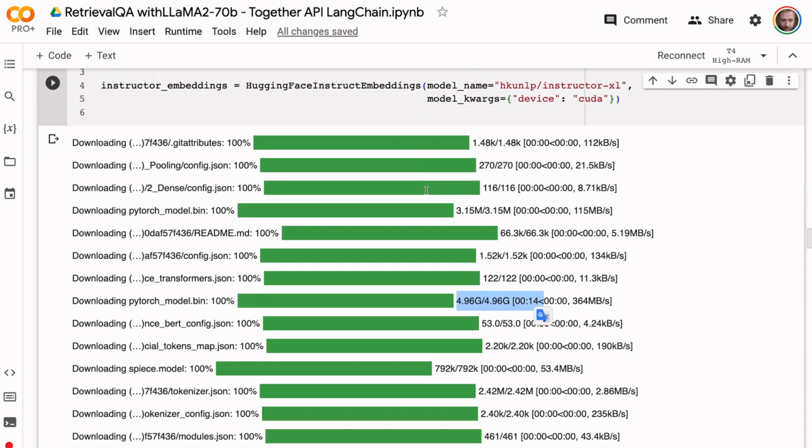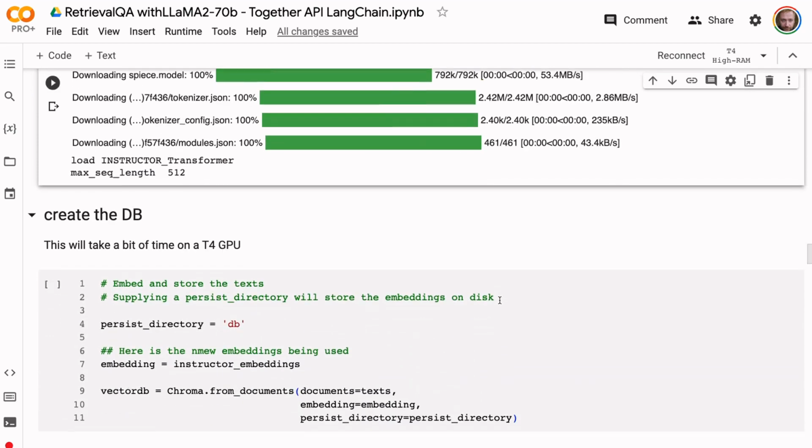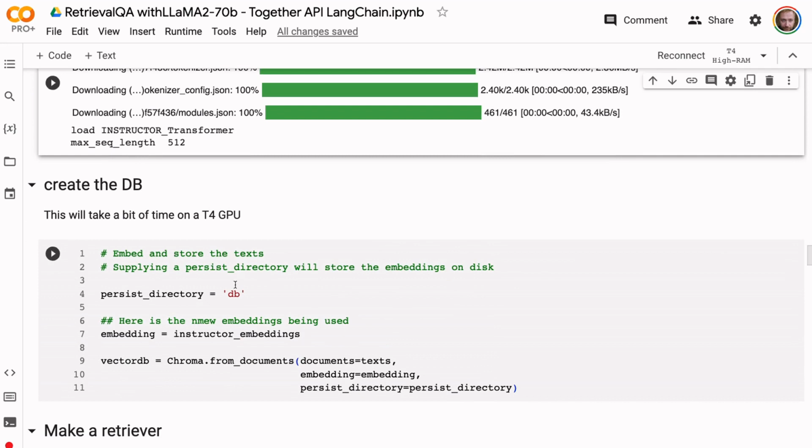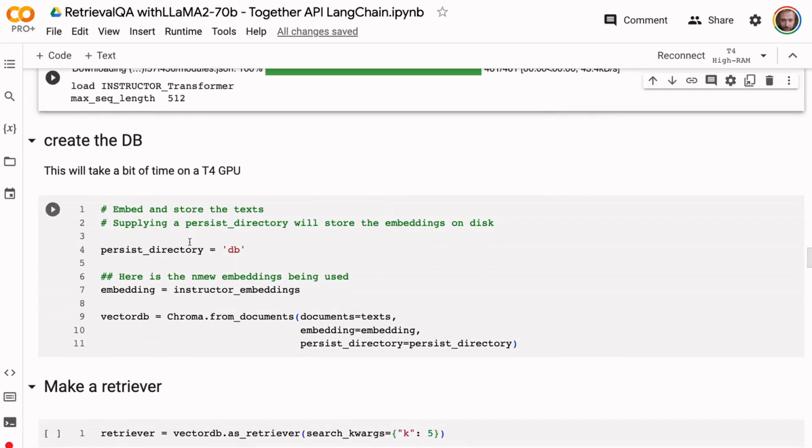And like I said, these embeddings have been my favorite for a long time. The only challenge with it is that this is a 5 gigabyte model. And when we come to actually make the embeddings with the database, this takes quite a bit of time on a T4. You're sitting there waiting for a while because we've got about 1,000 pieces of text that we're making embeddings for, and so waiting for this takes quite a long time.